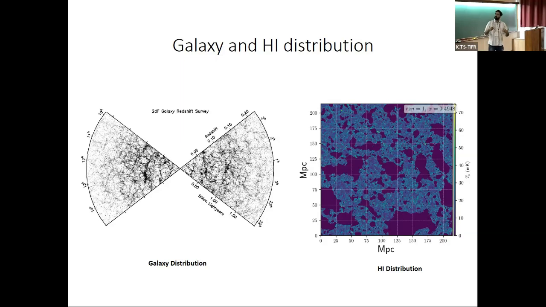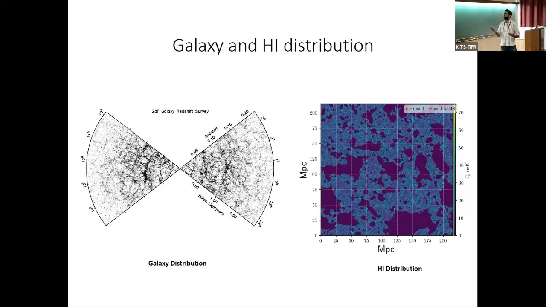To extract cosmological information from these observations, we have to do statistics. Summary statistics is one of the key things we do, and the power spectrum is one of these summary statistics which we use to extract the cosmological information from these observations. This power spectrum is sufficient if our underlying distribution is Gaussian. But the late time evolution of the universe is highly nonlinear and highly non-Gaussian, so we need to go to higher order statistics to extract maximum information from these observations.